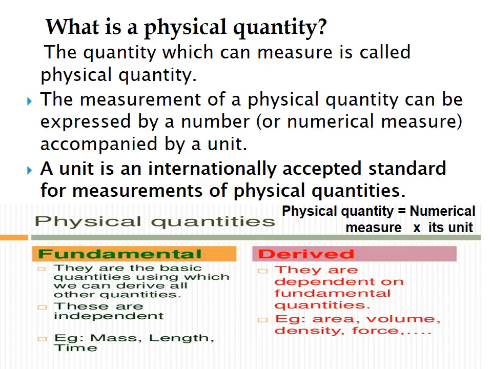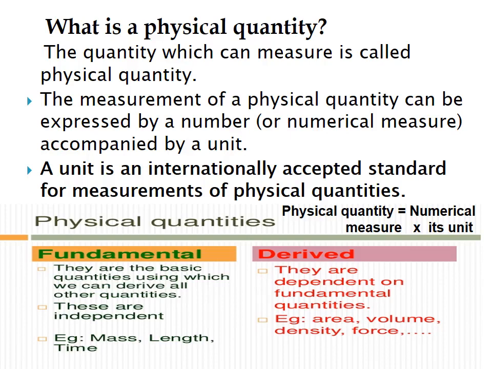For measuring and expressing a physical quantity, we need a unit. Then, what is a unit? It is a standard quantity used to express the magnitude of a physical quantity. So we can say that measurement of any physical quantity means just comparison with its standard quantity. As I told before, this basic or standard quantity is called a unit.